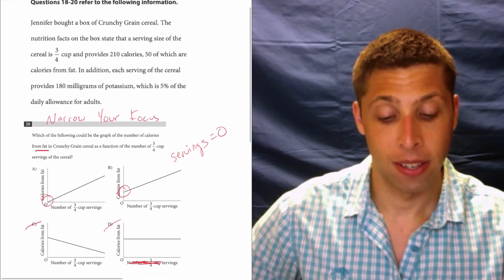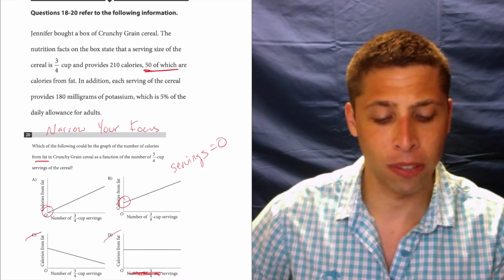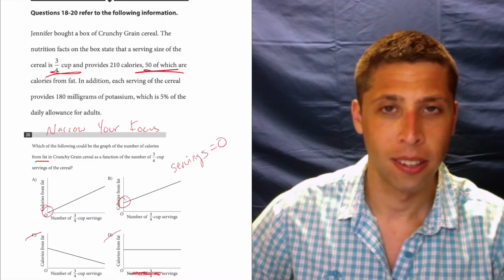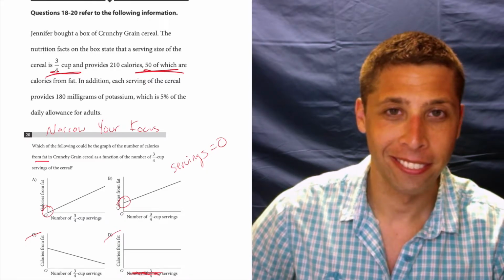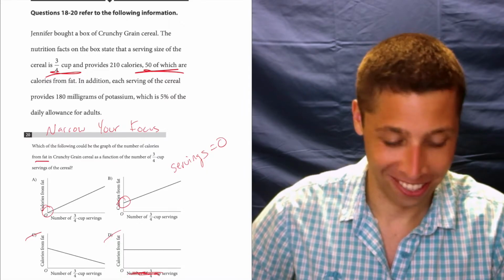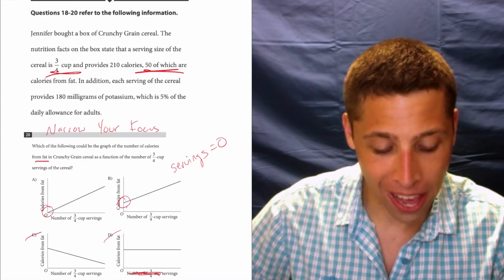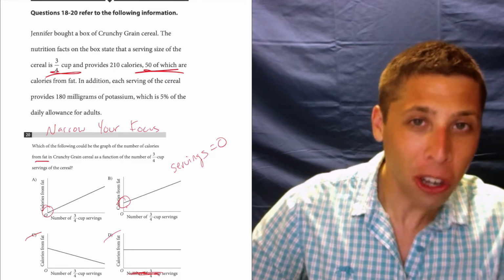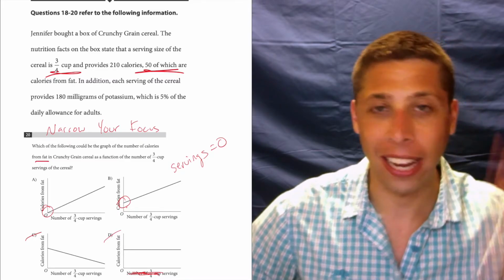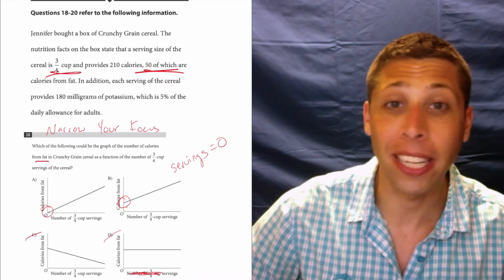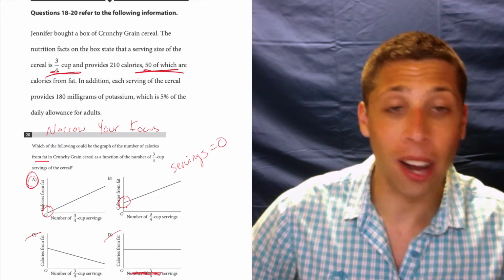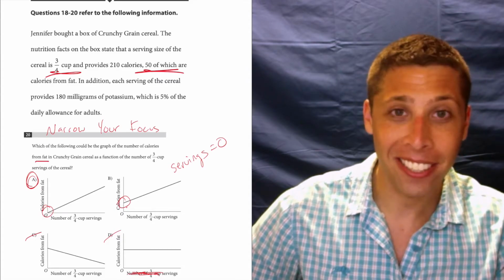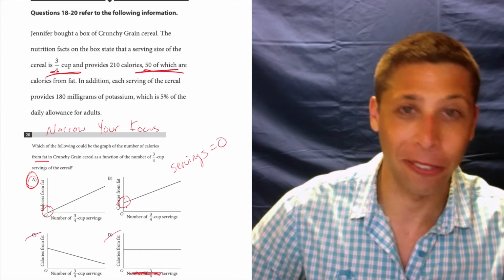Well, if I had 0 servings, I'd have 0 fat. If you don't eat anything, you don't have any fat. So why would there be fat? Why would we start at 0 and suddenly have calories from fat? It doesn't make any sense. A is the answer because if you have 0 servings, nothing is going on. You have to eat the fat in order to get the fat, the calories from fat.